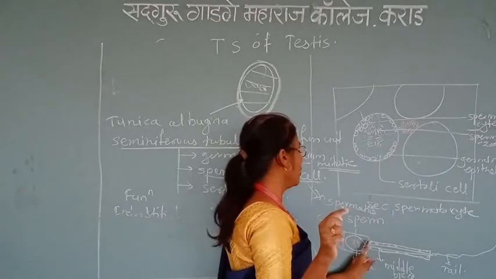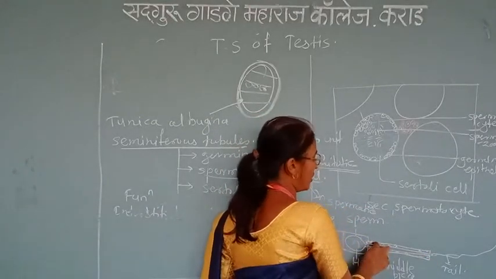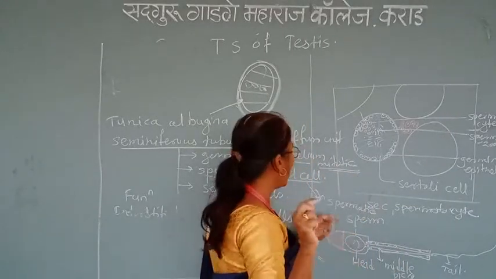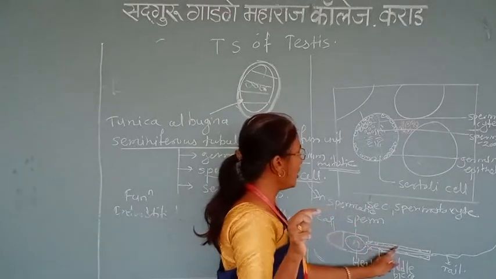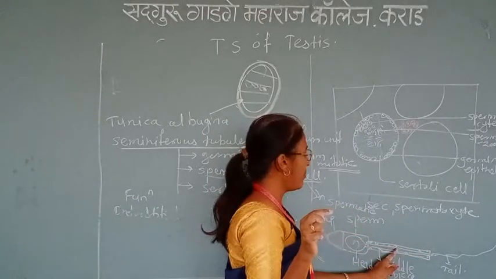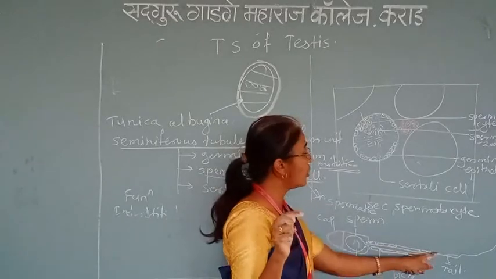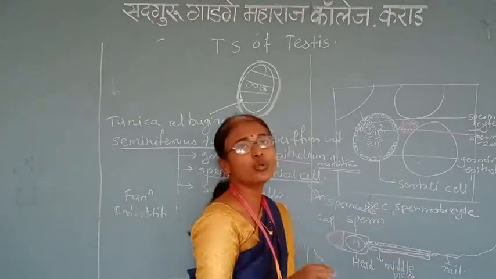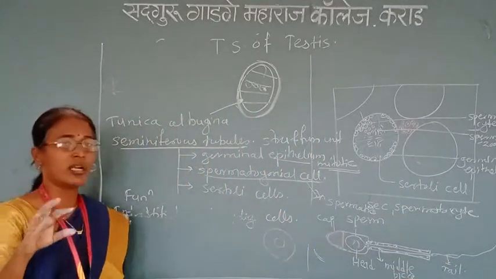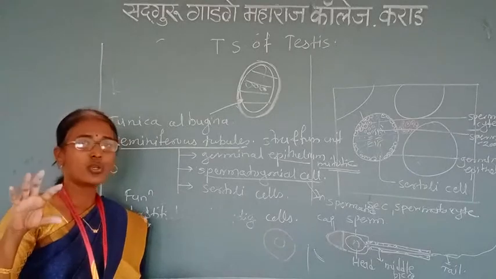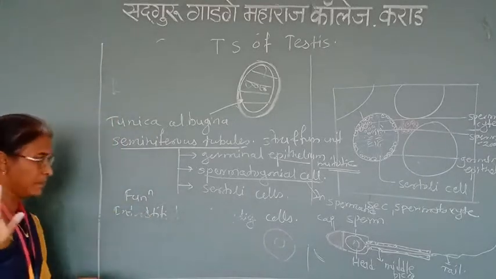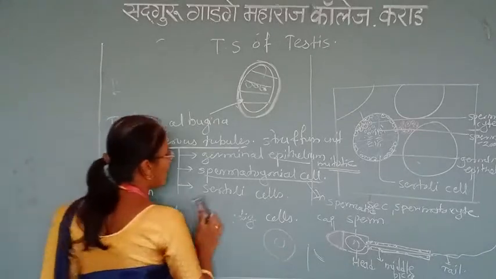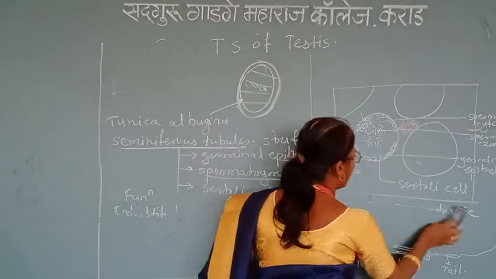And here is the middle piece, which has a pair of mitochondria. It is one of the cell organelles present in the spermatids. These are arranged in parallel to the middle piece, and it provides the energy for the lashing movement or the beating movement of this tail, and it is useful for the sperm to swim in the seminal fluid so as to reach the ovum or the egg. This is the typical structure of the sperm, and the next part is the Sertoli cells.